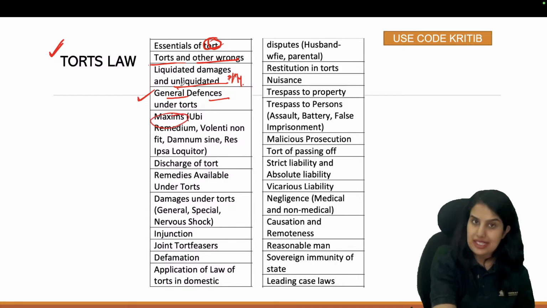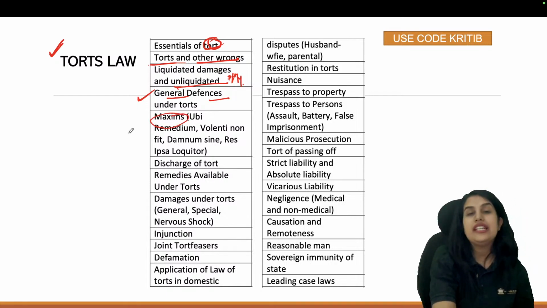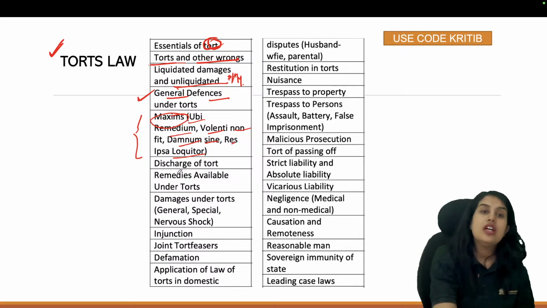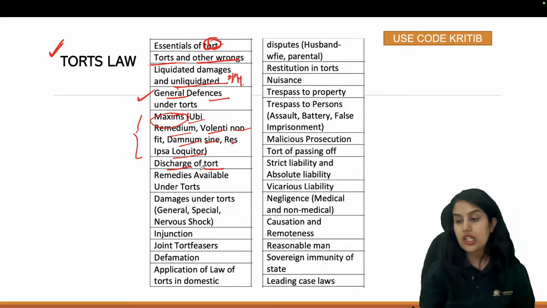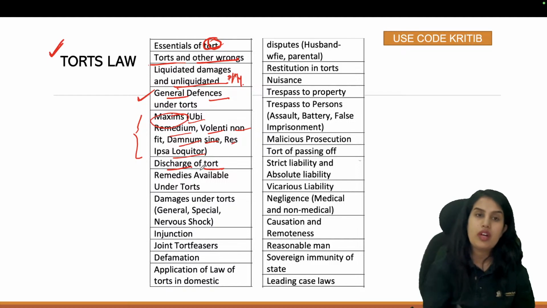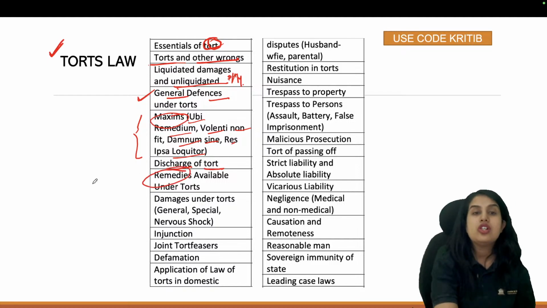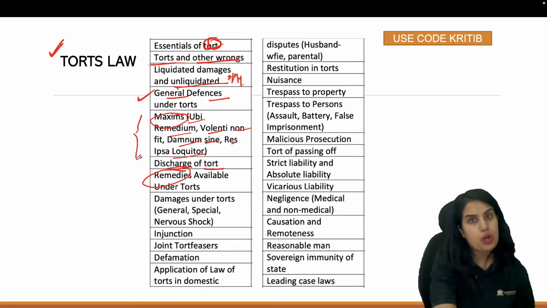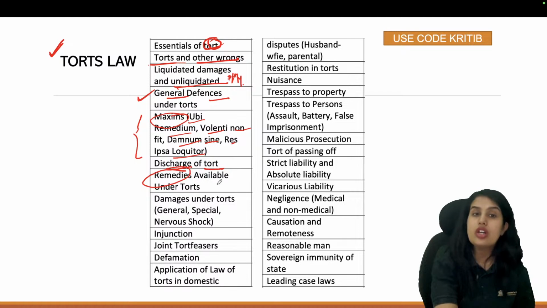Then certain important maxims of tort law. What are maxims? Legal principles used by court to explain a point. So we have ubi jus ibi remedium, volenti non fit injuria, damnum sine injuria, res ipsa loquitur. These will be our important maxims. Discharge of torts, how will a tort end, when compensation will be provided. Remedies available, so we have compensation, injunction, we have restoration of properties as remedies under torts.